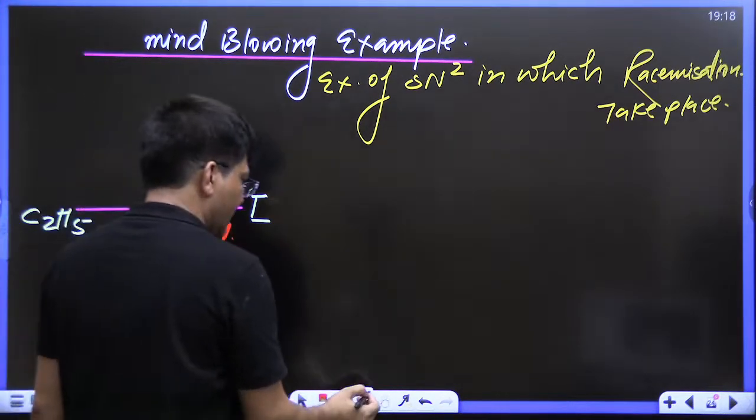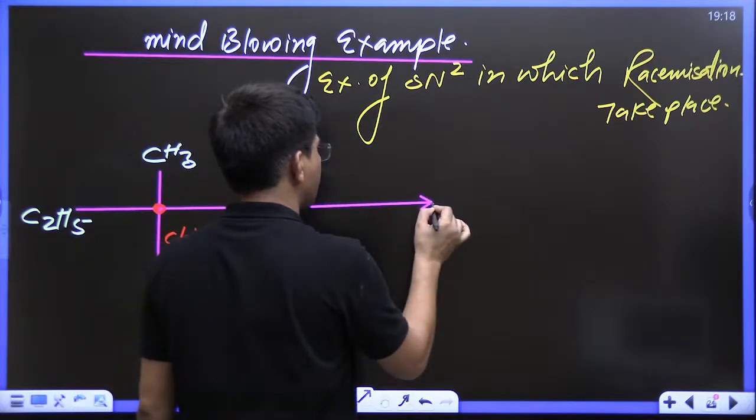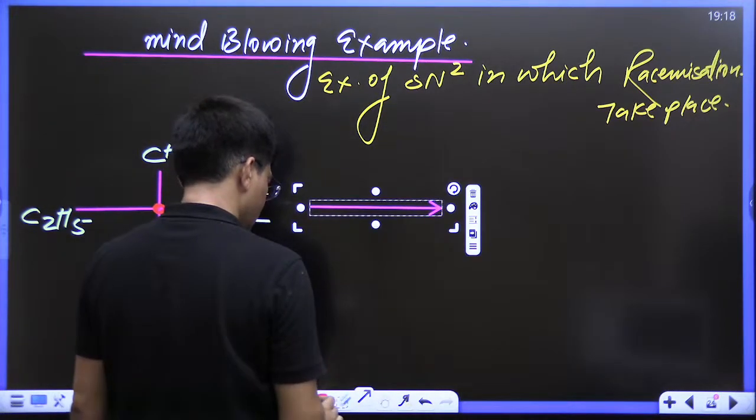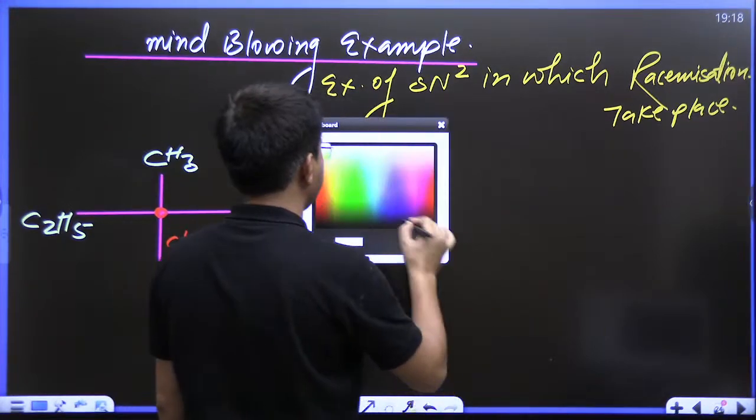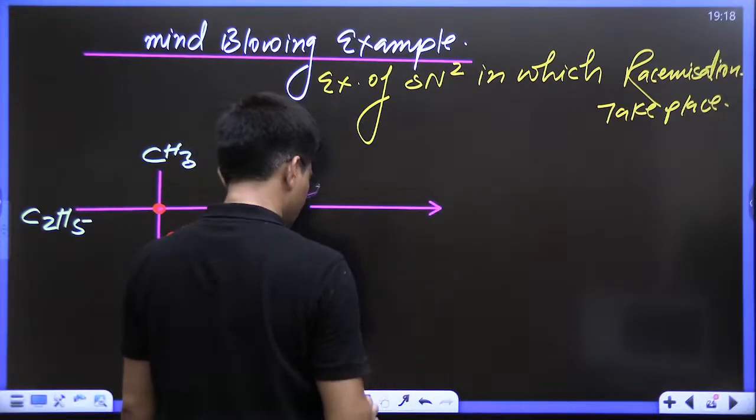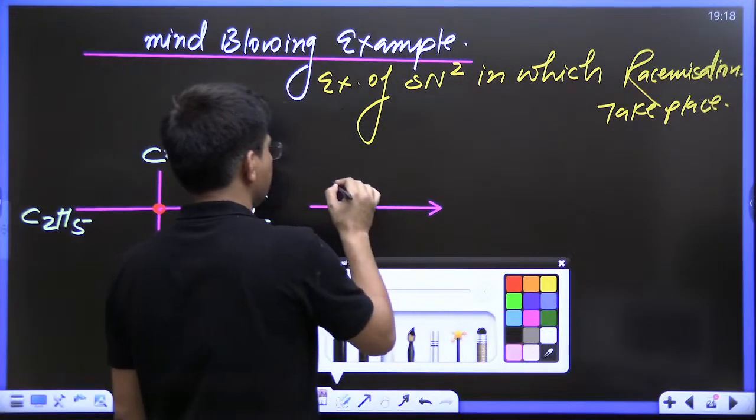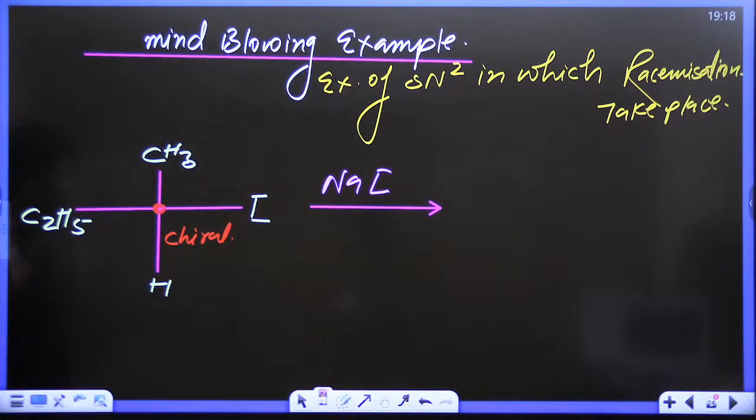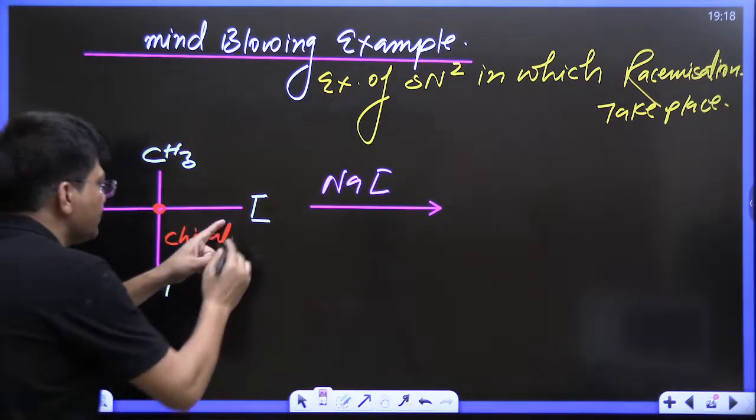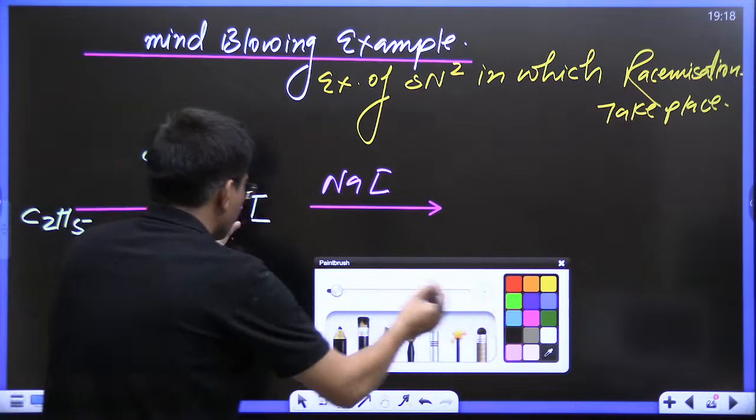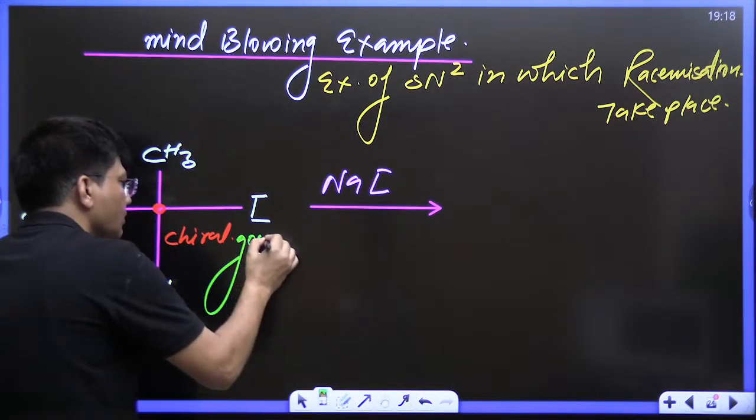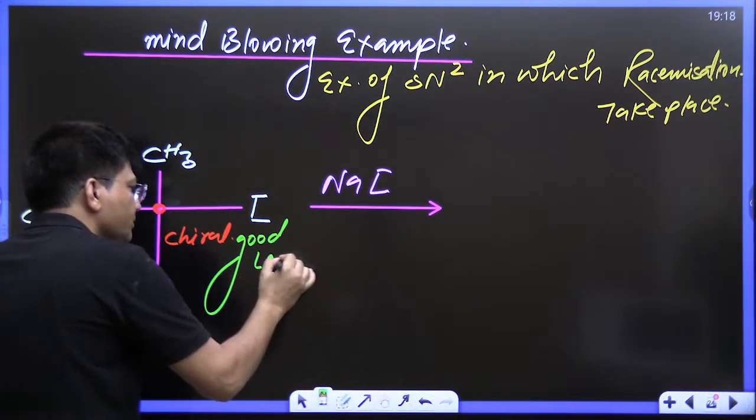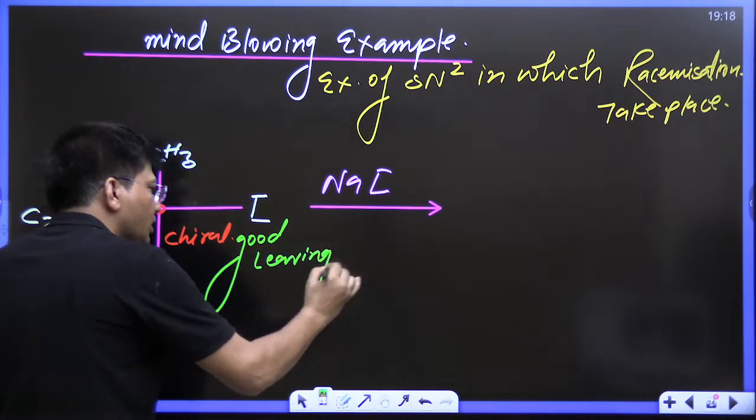Now, if the reaction is going to take place with NaI, kids, what is going to happen? Do let me know. This is a good leaving group. We know very well, a good leaving group. Why is it a good leaving group? Who is making it a good leaving group, kids?